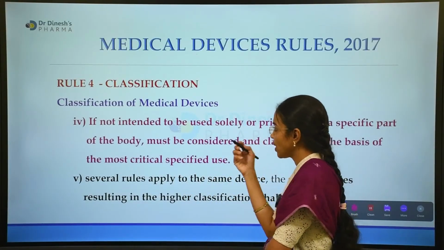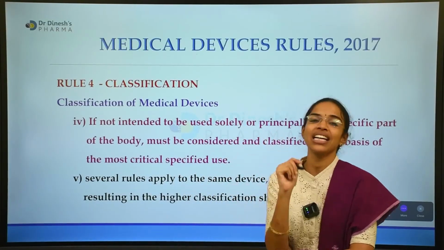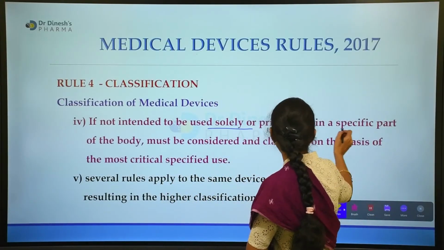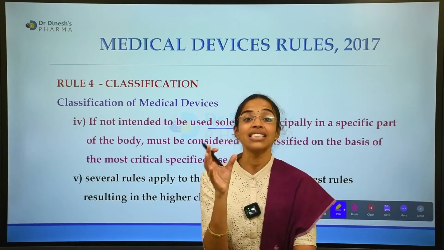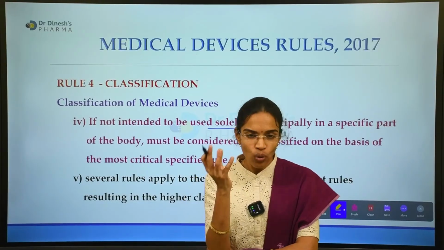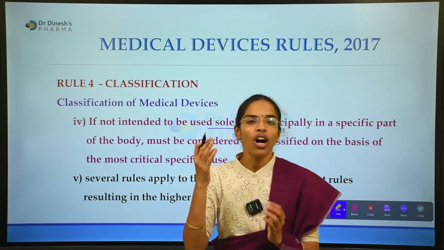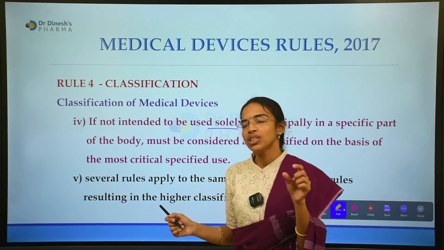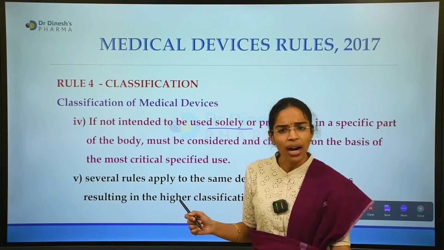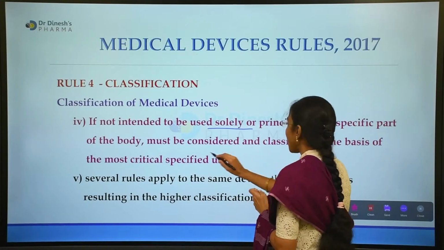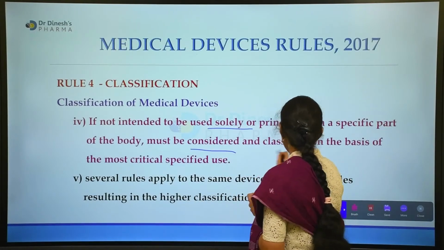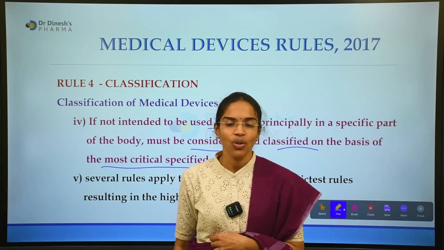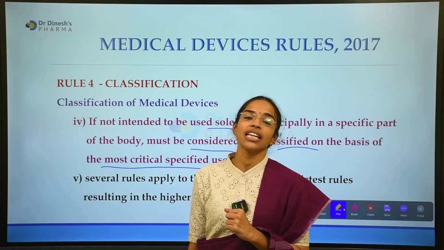If the device is not intended to be used solely in a specific part of the body, if it is a generalized device, and there is no label claim that it has to be used in a specified part of the body, then it has to be considered and classified on the basis of its most critical specified use.